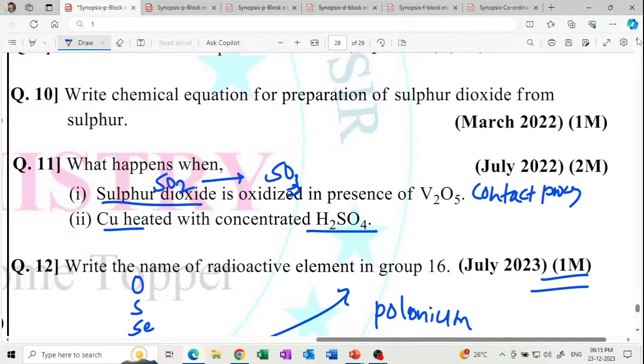Next question is: write the chemical equation for preparation of sulfur dioxide from sulfur. Only simple sulfur. Sulfur plus oxygen gives SO2, sulfur dioxide. So simple. This is the actual reaction for a 1 mark question. This is a very important question, March 2022.